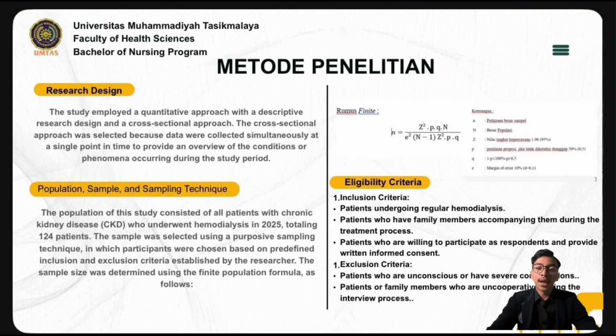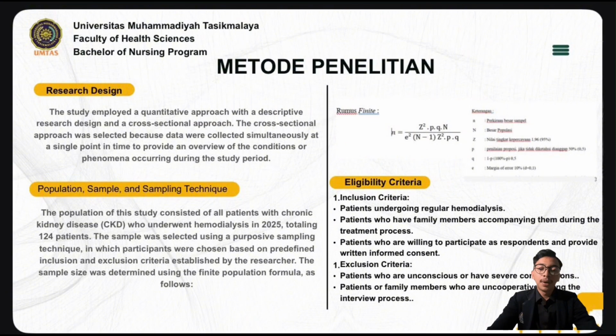The sample was selected using a purposive sampling technique, in which participants were chosen based on predefined inclusion and exclusion criteria as established by the researcher. The sample size was determined using the finite population formula.